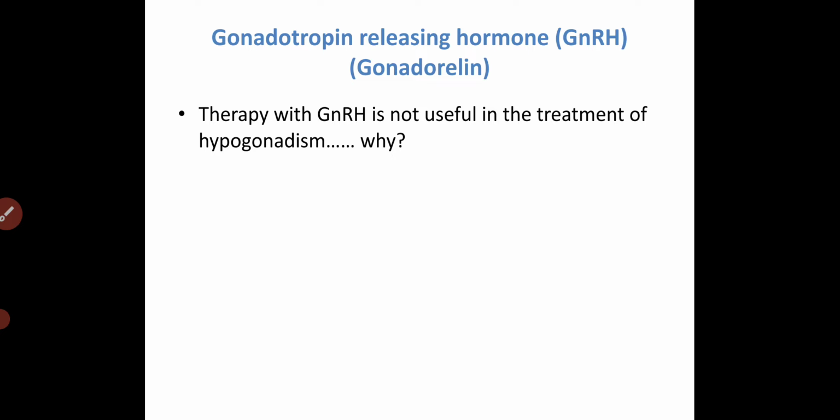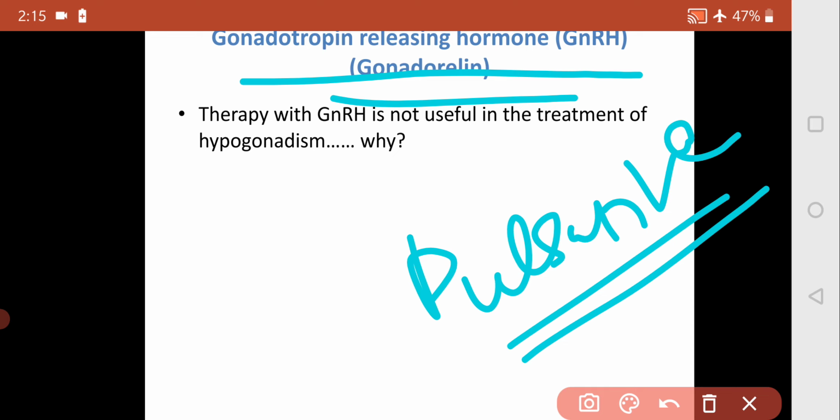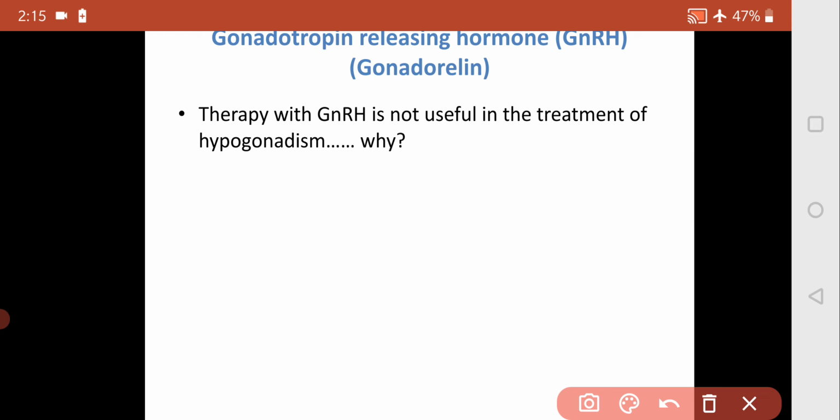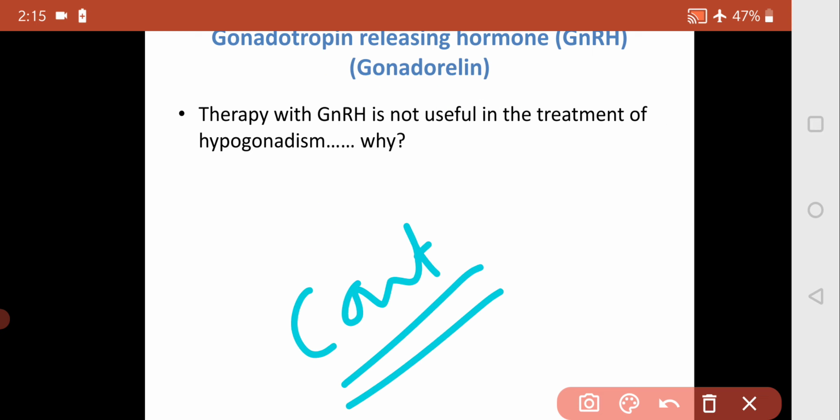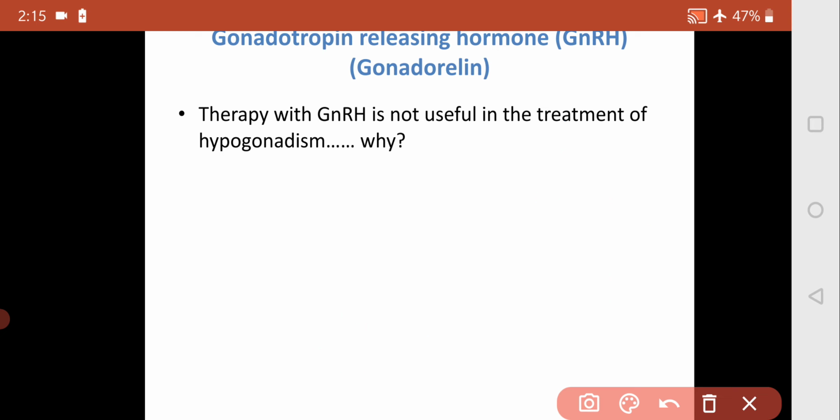Because it increases FSH and LH only if it is secreted in a pulsatile manner. When it is pulsatile in nature, it increases the follicle stimulating hormone and luteinizing hormone. If we give continuous treatment, there is no increase in FSH and LH. So it is not as useful as the gonadotropins or GnRH agonist and antagonist.